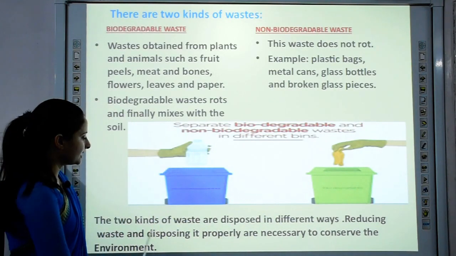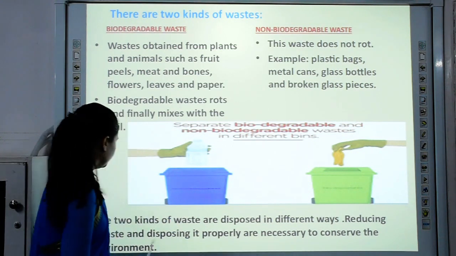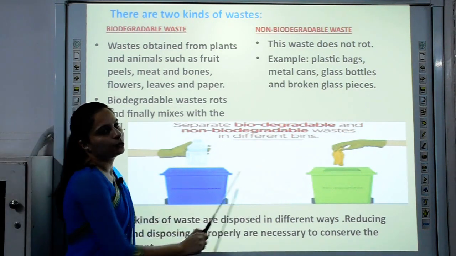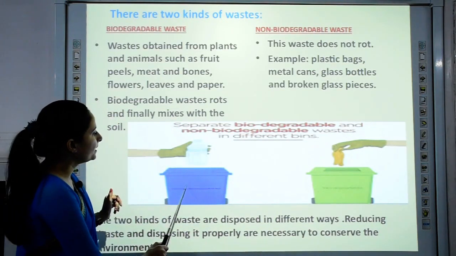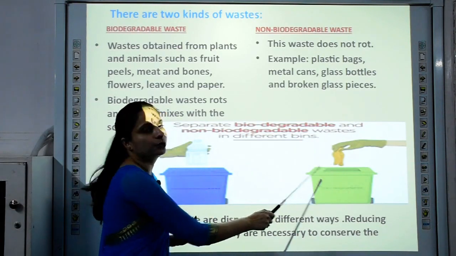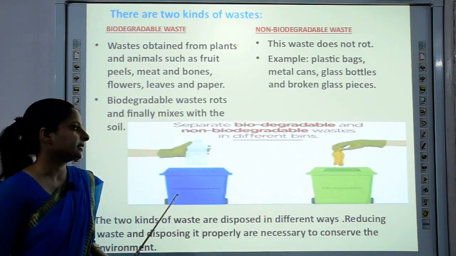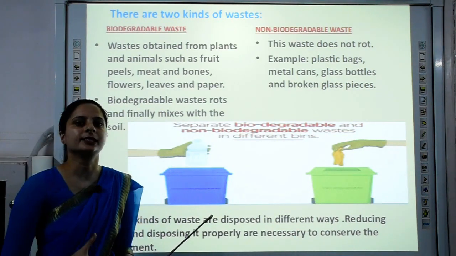Reducing waste and disposing it properly are necessary to conserve the environment. Now you can see the two kinds of waste being segregated and disposed. Blue bins are used for your non-biodegradable waste and green bins are used for decomposing the biodegradable waste. So it is important to segregate this waste and dispose it properly.